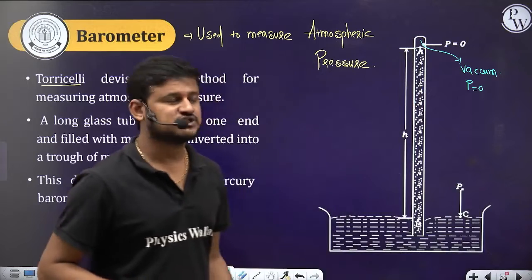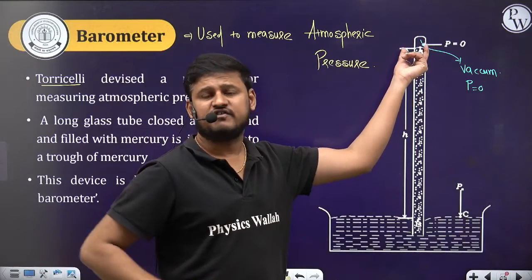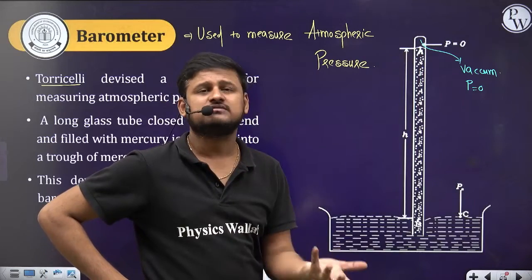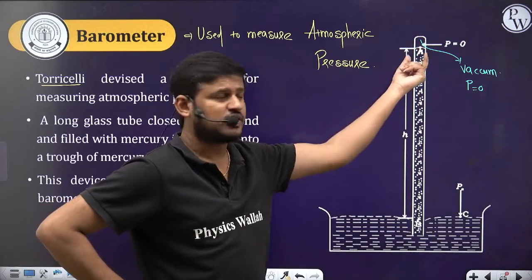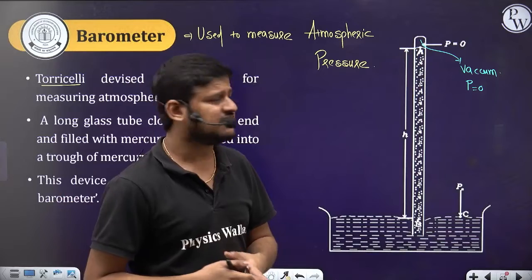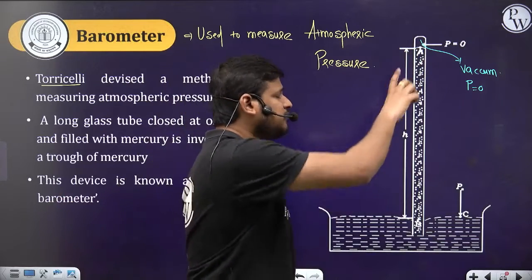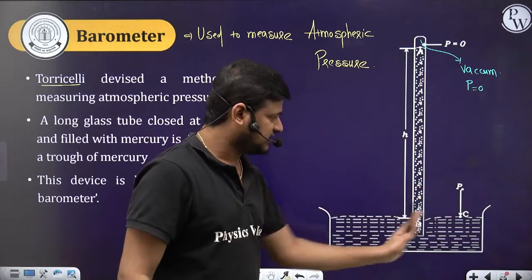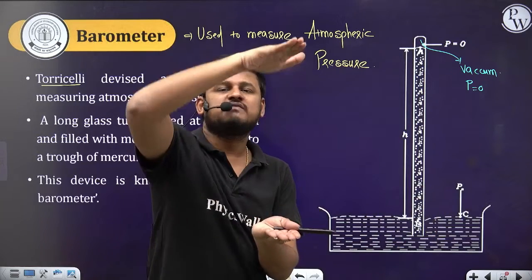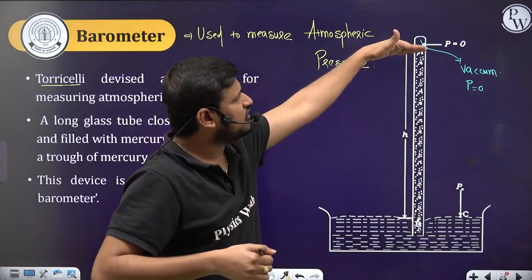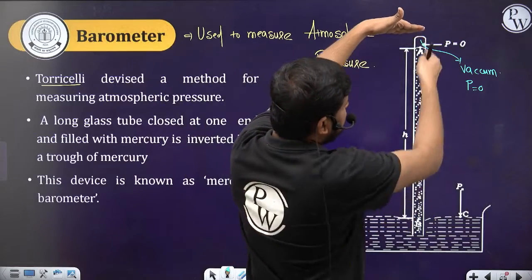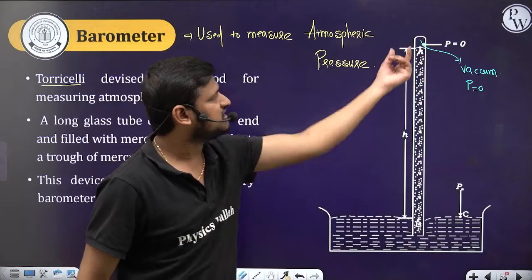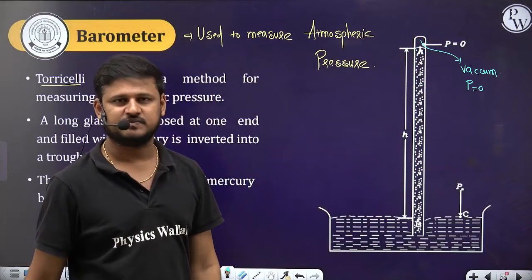So the pressure is going to be 0. Actually, the vapors of mercury will be there, but the vapors of mercury will have the pressure 0 there. Okay. So in some textbooks they take the empty tube and place it in the tub, so that the mercury will go up to a certain level. Then they place the scale here and measure the pressure. Whatever pressure they get, that's the atmospheric pressure.